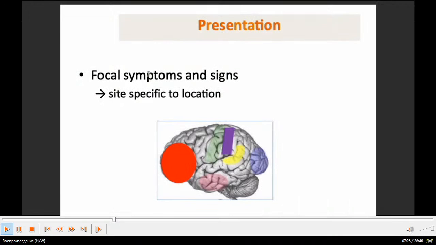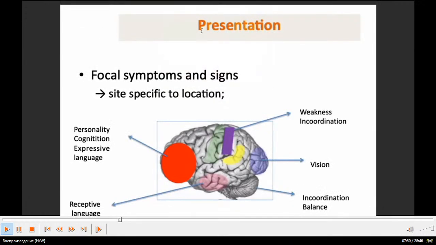Next presentation: focal symptoms and signs, site-specific to location. Here we can remember our anatomy of the brain: frontal lobe, parietal lobe, occipital lobe, temporal lobe, cerebellum, and brainstem. If the tumor is situated in the frontal lobe, there are changes in personality, cognition, expressive language.